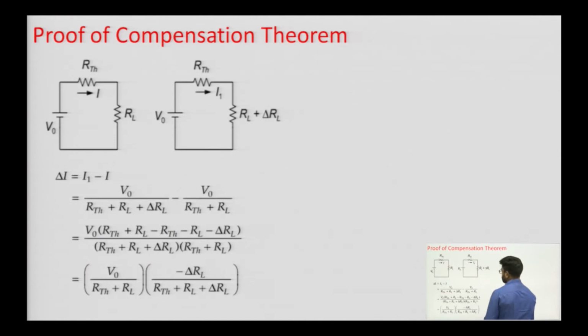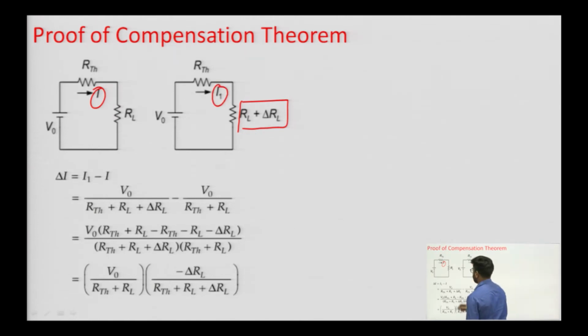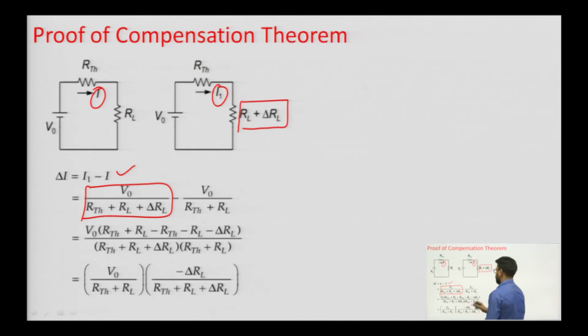Now, we will see how we can prove it. Suppose initially it was I, when there is no change in load resistance. Now, the load resistance has been changed to R_L plus delta R_L. Now, the current flowing is I1. So, delta I will be equal to I1 minus I, which is V0 divided by R_TH plus R_L plus delta R_L, minus V0 divided by R_TH plus R_L. When we simplify it, we obtain this expression: V0 divided by R_TH plus R_L, minus of delta R_L divided by R_TH plus R_L plus delta R_L.